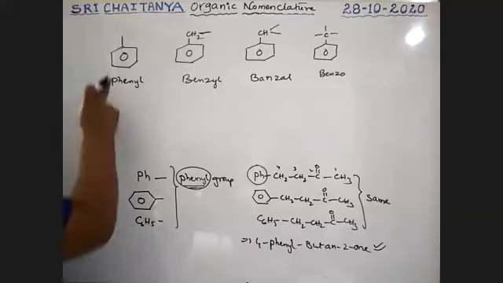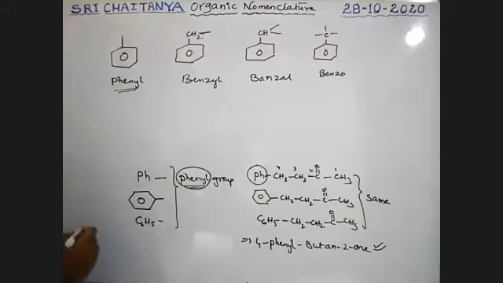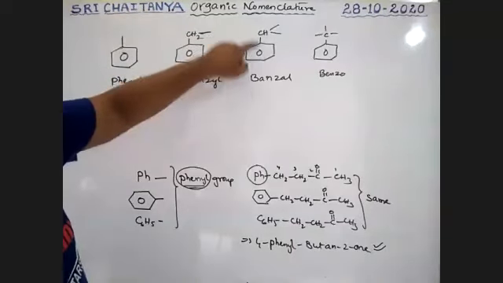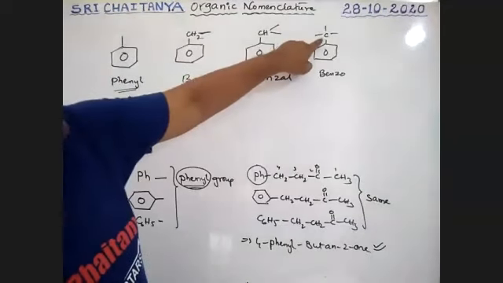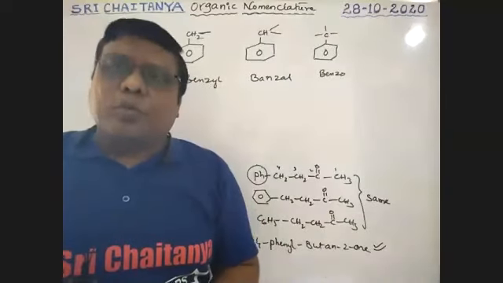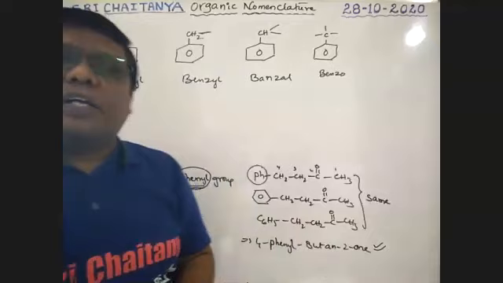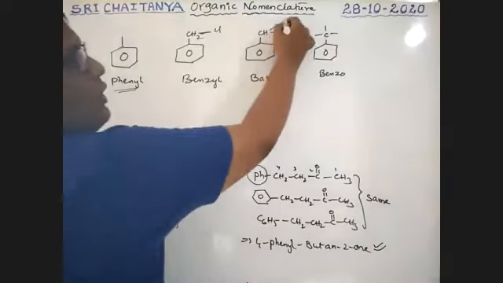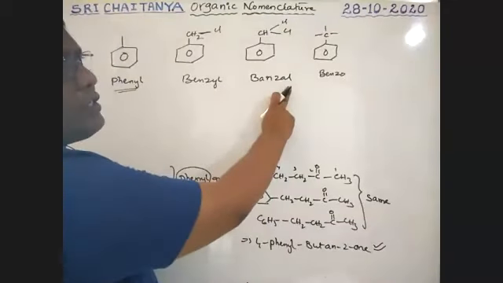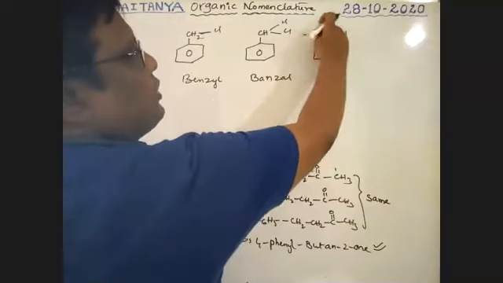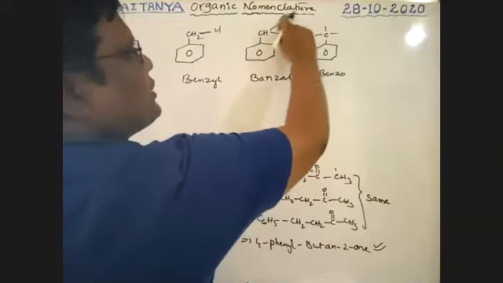Like this. So only the benzene ring is called a phenyl ring. Benzene ring with a CH2 group, benzyl. Benzene ring with a CH group, benzal. Benzene ring only with C, no H, that is benzo. So these are the names of some groups frequently used in your organic chemistry, boys. What is the name of this one? It is benzyl chloride. What is the name of this compound? It is benzal chloride. Benzo chloride. So very, very, very important, boys.